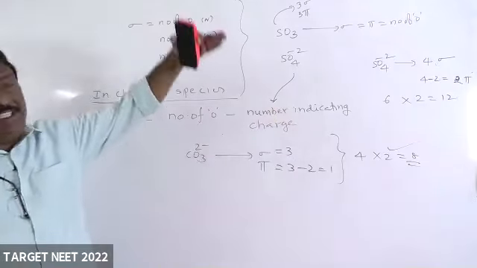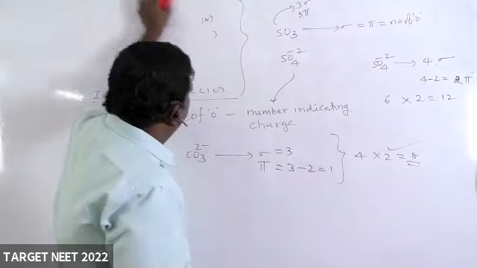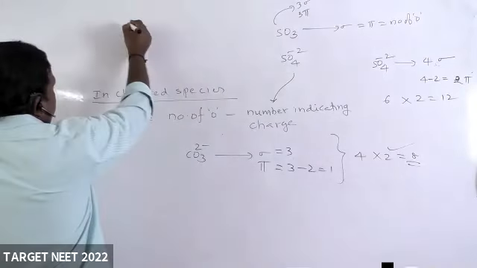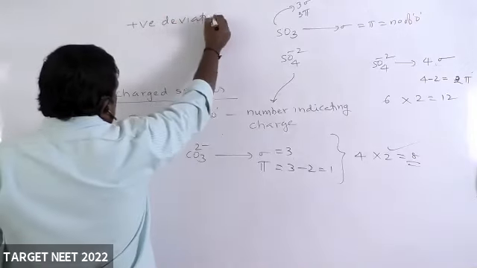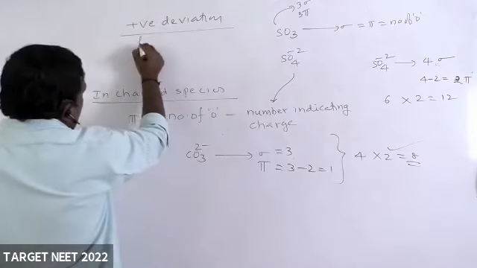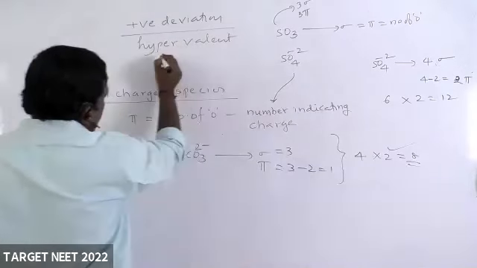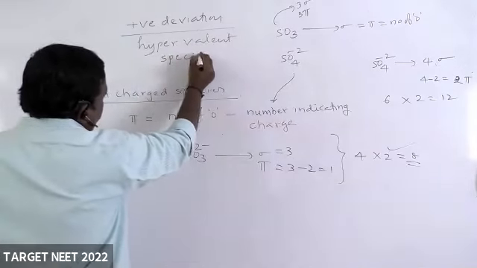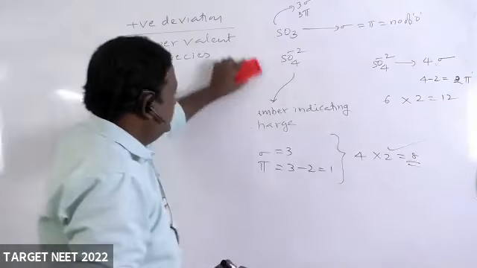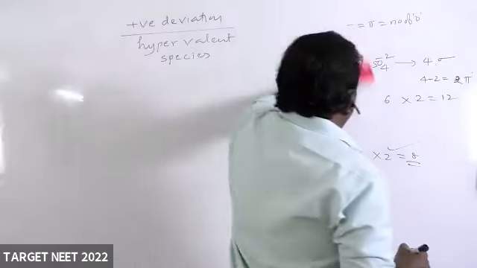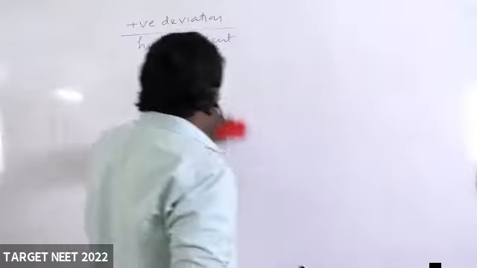ion shows positive deviation. The positive deviation species, that also you write. Positive deviation species are known as hypervalent species. Sometimes this is also given. Hypervalent species. Okay, based on this you write.